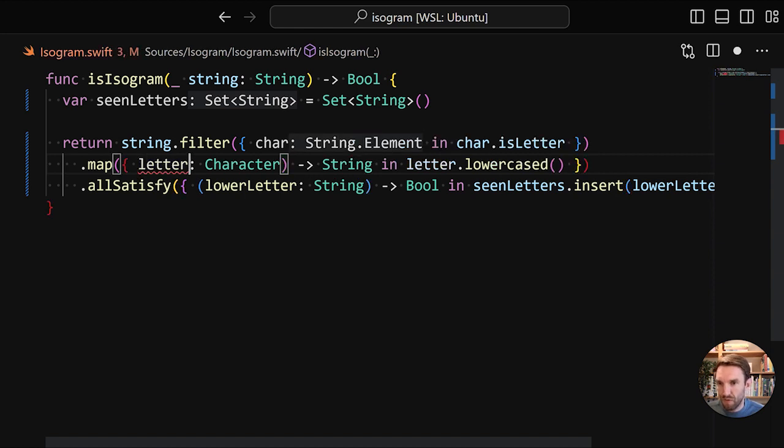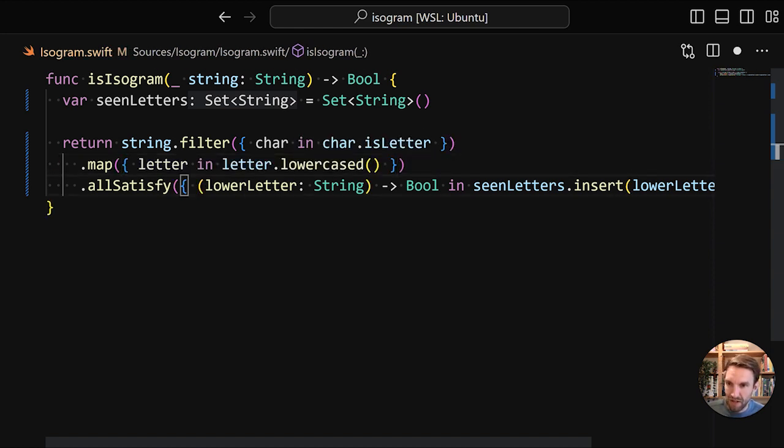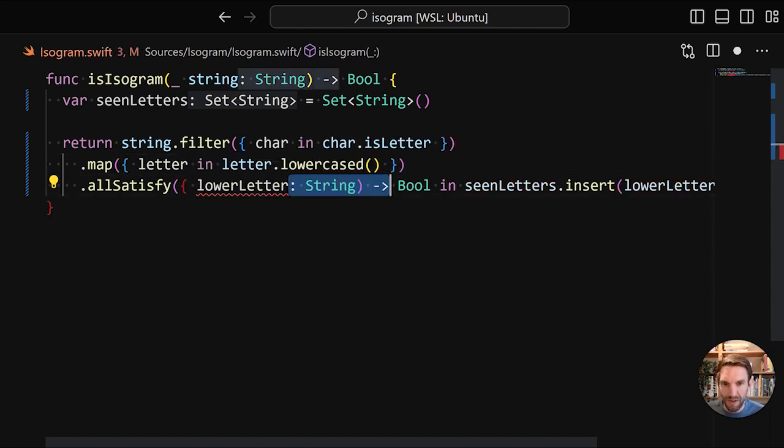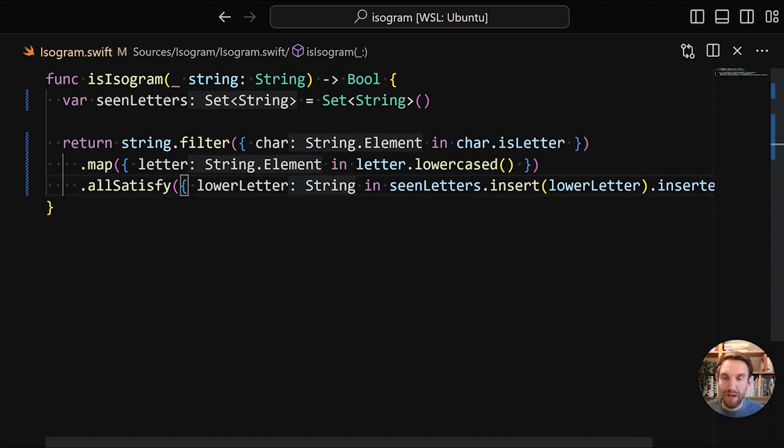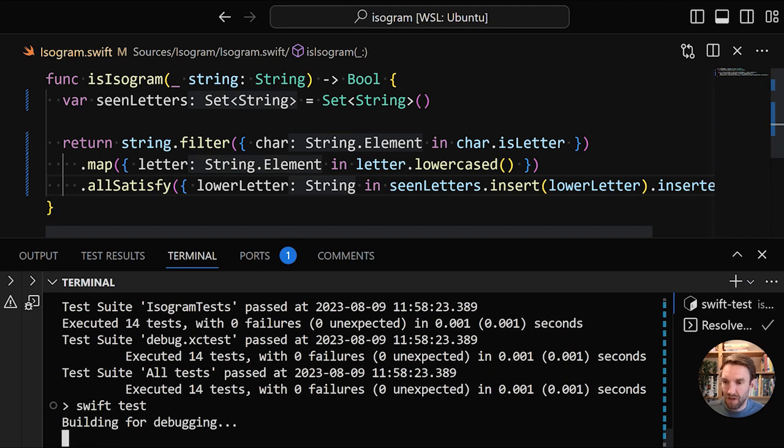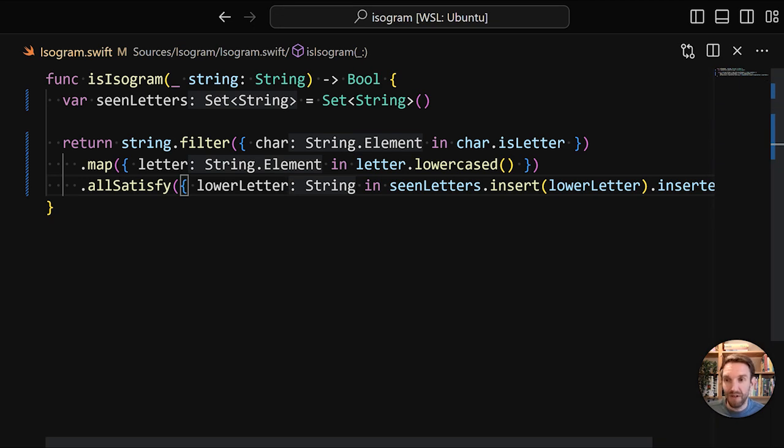We're going to remove the types of this closure, and we're going to do the same thing here. And we got rid of all the types. You can see that it's now doing String.Element instead of maybe what you would expect, Character, but it's an alias. They're the same thing. The only thing that has changed is that we now have the compiler figure it out for us. So functionally, it's still entirely the same.